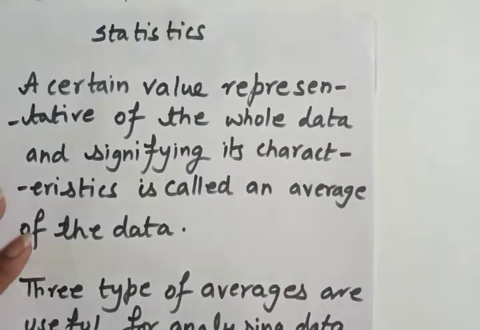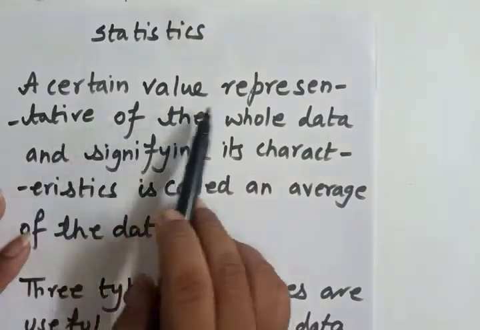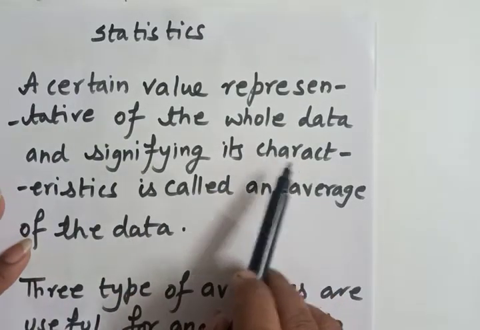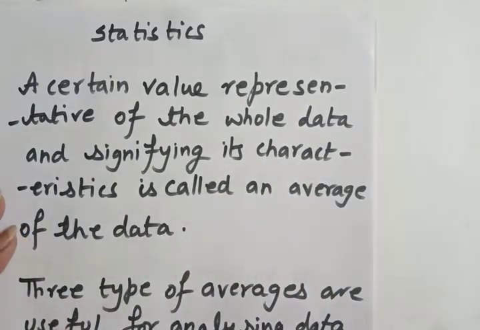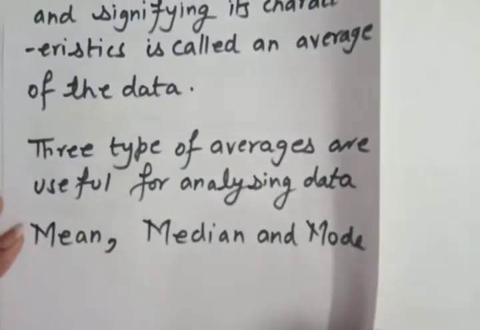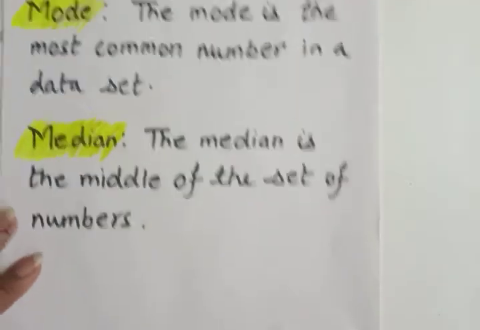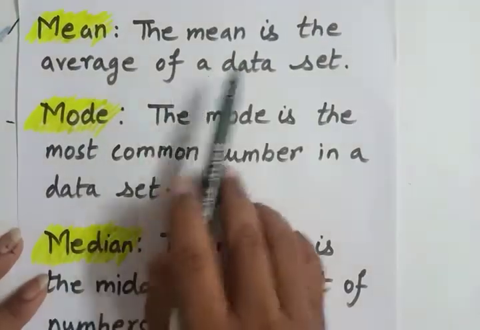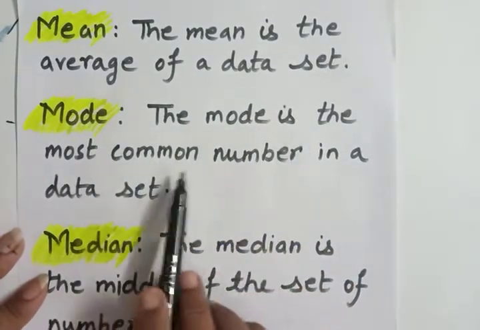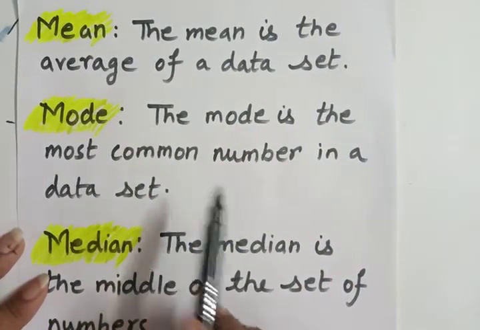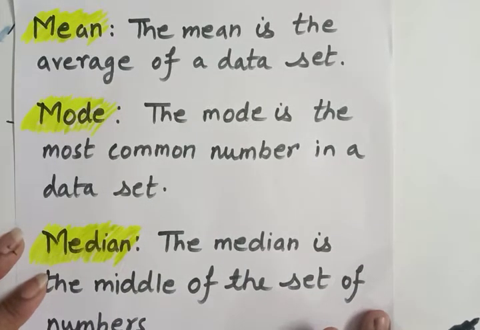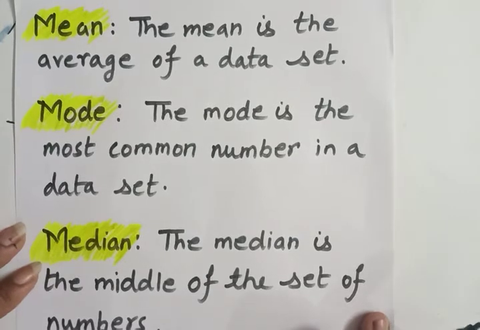Let's recall the definition. A certain value representative of the whole data and signifying its characteristics is called an average of the data. Three types of averages are mean, median and mode. What is mean? The mean is the average of the data set. What is mode? The mode is the most common number in a data set. If any data is given to us in numerical form, the most common number will be called the mode of that given data.